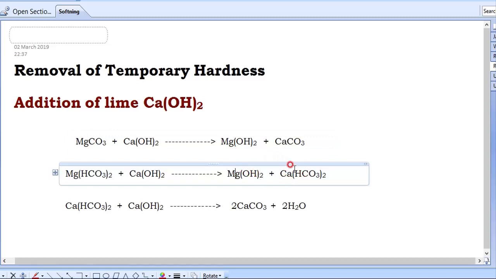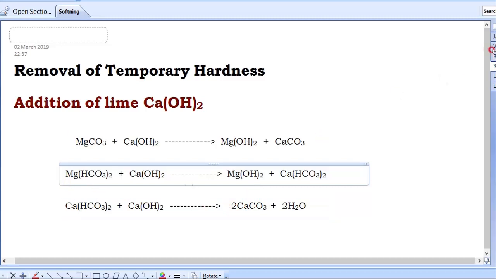Now see, here we removed hardness due to Mg, but when we added lime to remove this hardness, we got one more problem, that is we got a temporary hardness due to Ca. When we add that one, we got this one. Then how to remove this one? Then again you bring it and add lime. Then when we add lime here, it becomes 2CaCO3 and 2H2O. This 2H2O will mix with the water and 2CaCO3 is a precipitate. Understood?